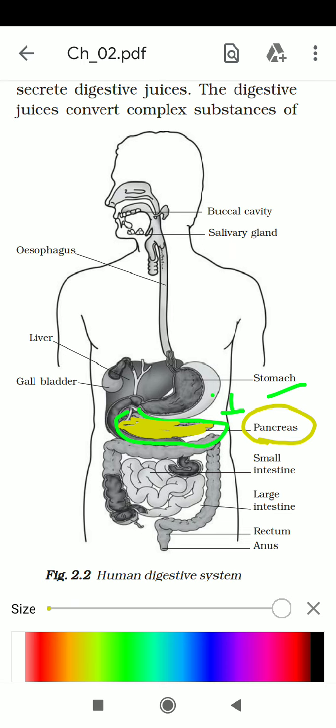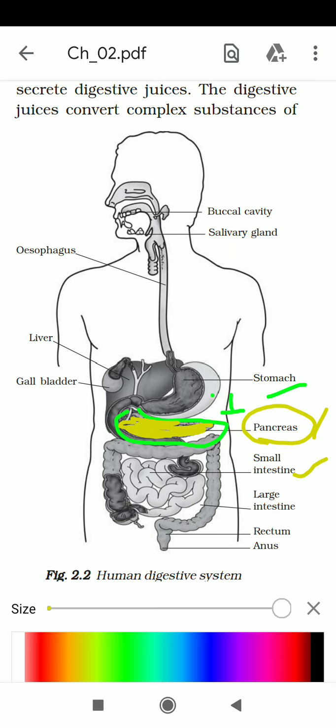What is the function of the pancreas? The pancreas also secretes digestive juice, and it helps to digest all types of food: carbohydrate, protein, and fat. So carbohydrate, protein, and fat are digested by pancreatic juice. It is secreted from the pancreas, but it is received by the small intestine.